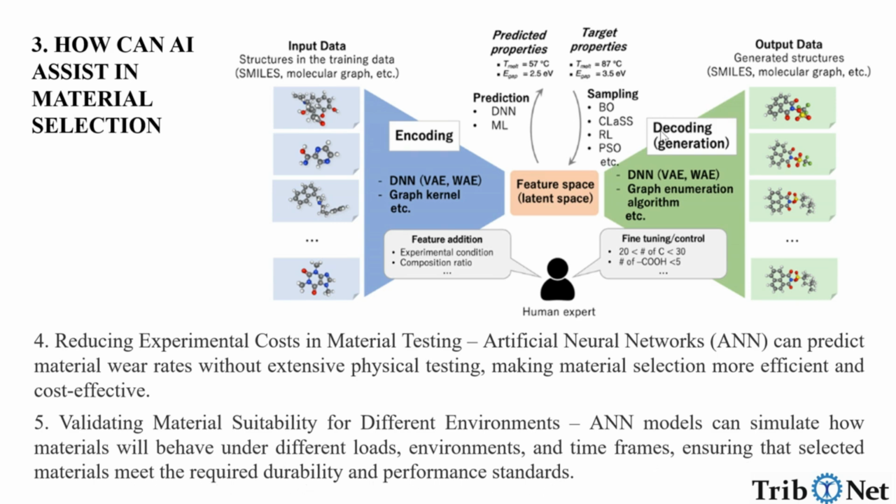Here in this figure, we can see how the input data, such as the structures in the training like SMILES, molecular graph, etc., can be used to featurize the space of a particular tool with the predicted properties and target properties to give a desirable output data. That means using ANN, one can predict the required properties for the materials and could produce another material which is desirable for a particular application.